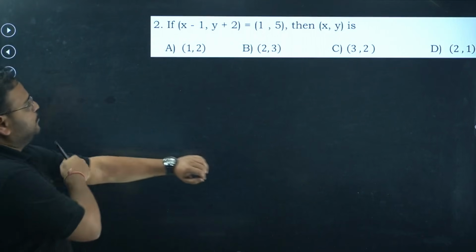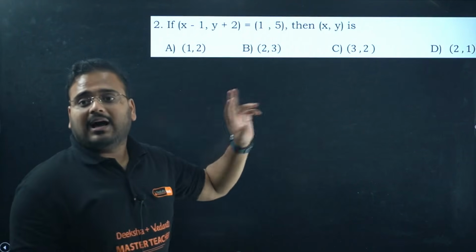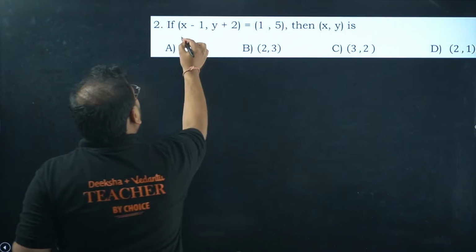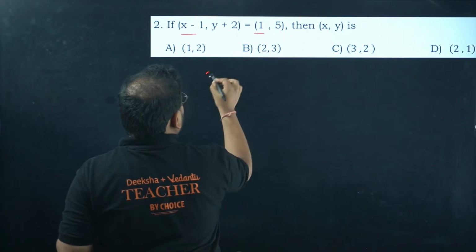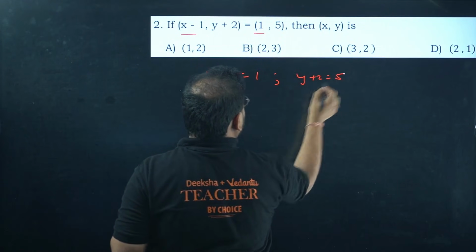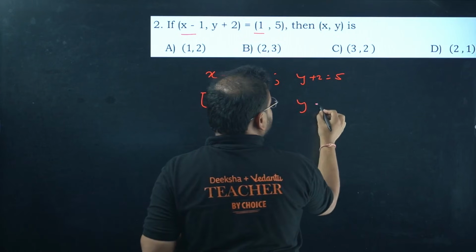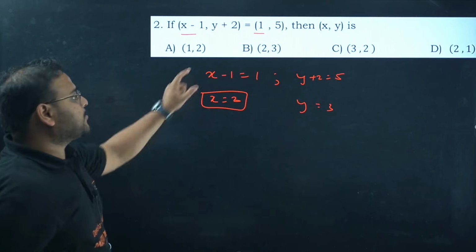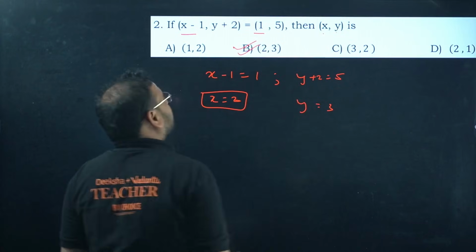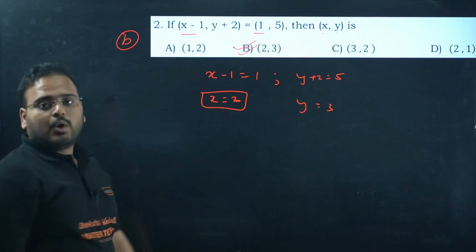Question 2. Here two ordered pairs are given equal, and I've been asked to find x comma y, the values of x and y. Ordered pairs are equal only when their corresponding values are equal. Y plus 2 as 5, it means x value is 2 and y value is 3. 2 comma 3 is option B, not 3 comma 2, because it's mentioned as x comma y. So option B.